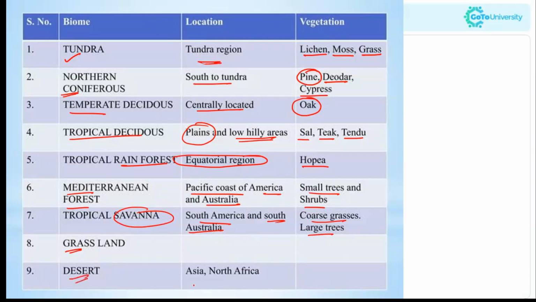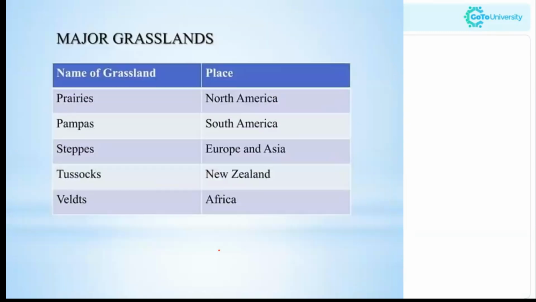Then desert is present in Asia, like the Sahara Desert, as well as North Africa. Different grasslands include the prairies, pampas, steppes, and veld. They are present in North America, South America, Europe, Asia, New Zealand, and Africa.